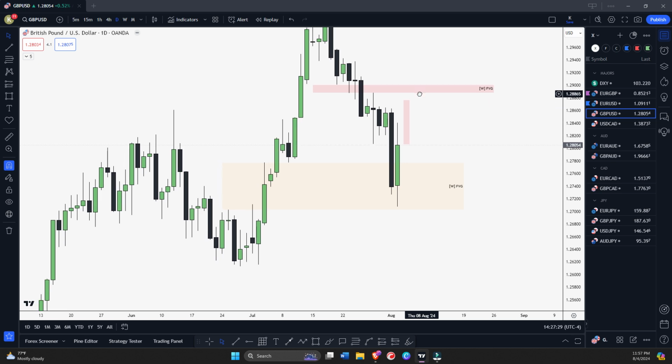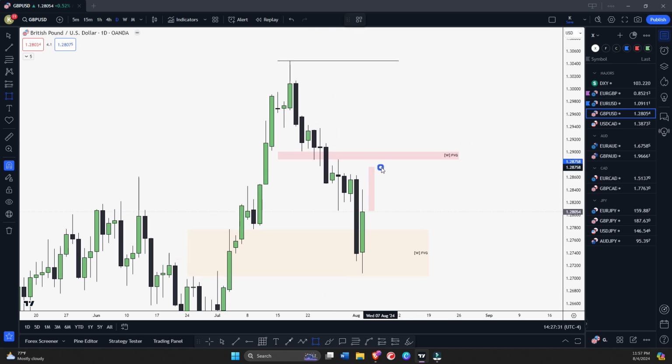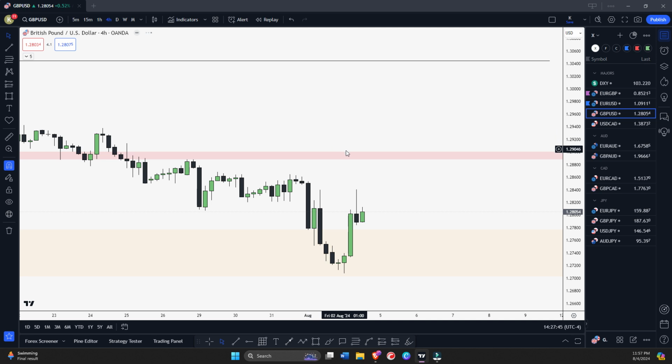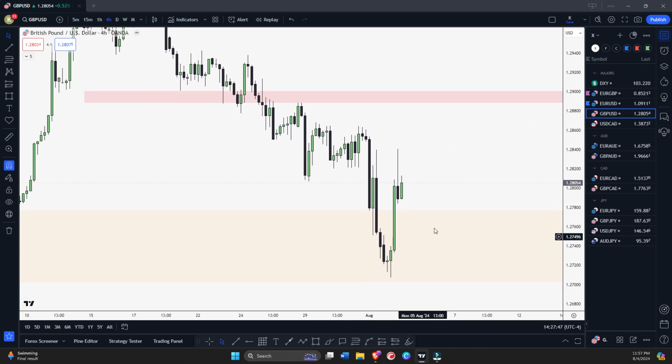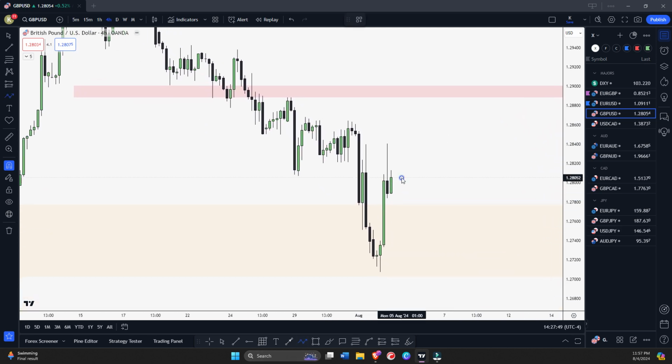Okay, so let's say daily will print, let's say Monday, Tuesday, it starts printing bullish for example. Okay, and let's say we created for example a daily fair value gap, then we can look for long. Okay, but we will wait for more confirmation. If you're going to look for long on GBPUSD, demand more confirmation, or either if you see 4 hour second impulse, for example, let's say market traded here giving some strong momentum upside, then you can look for long.